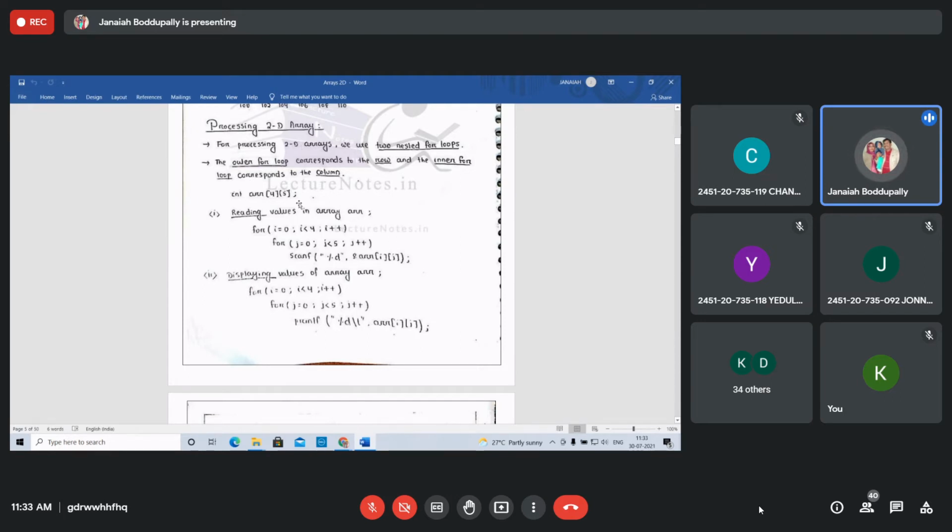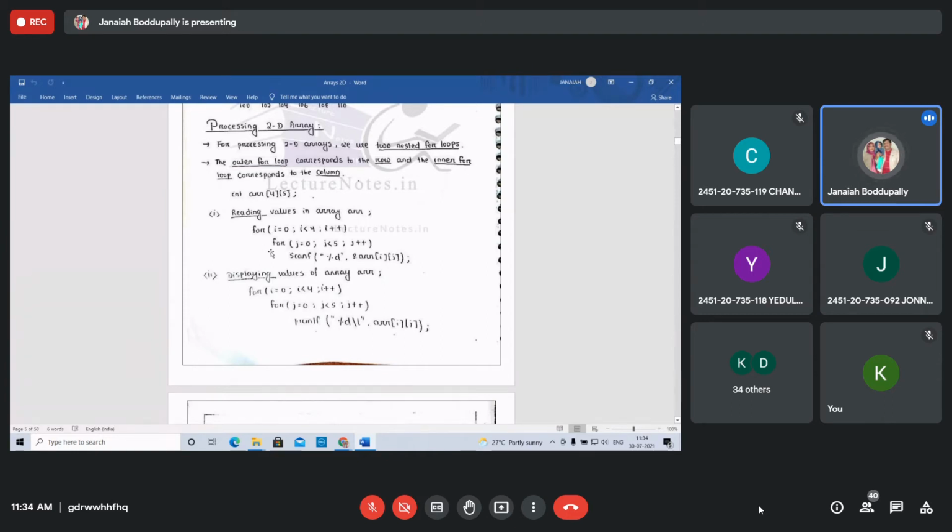See, int A of 4, 5. How to read the elements: this is a very, very important syntax. Reading values in a 2-dimensional array, for a 4 by 5 matrix: for I equal 0, I less than 4, the index is 0 to 3, 0, 1, 2, 3. I plus plus. Again, one more for loop: J equal 0, J less than 5, J plus plus. scanf percent d, ampersand of A of I, J. This is to read the array elements. How many elements can we take? That is 4 into 5, 20 elements we can take. Right? If it is more than 2 statements, take the curly bracket after the second for loop also.